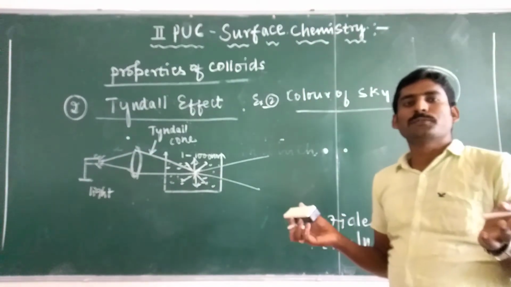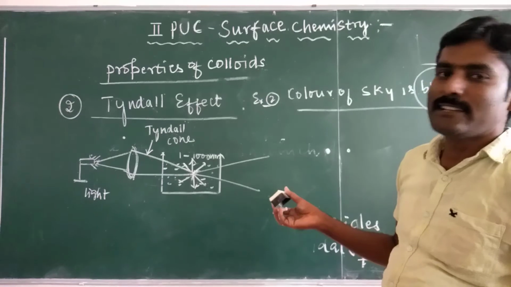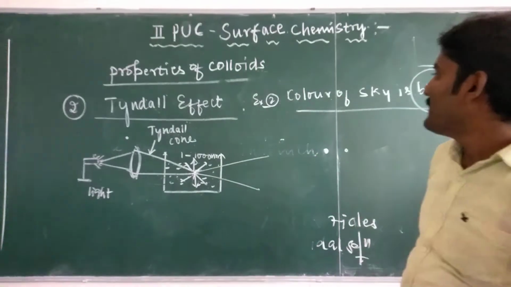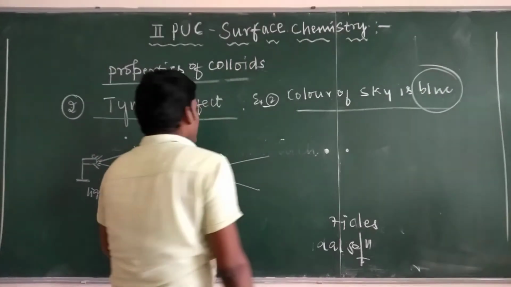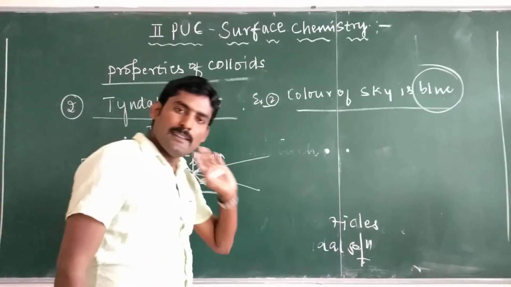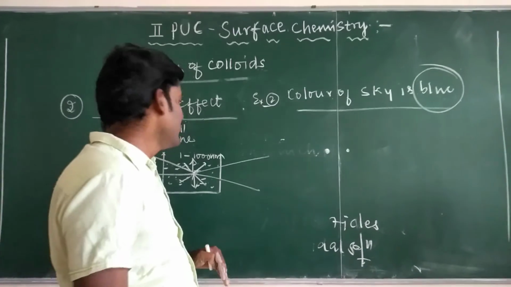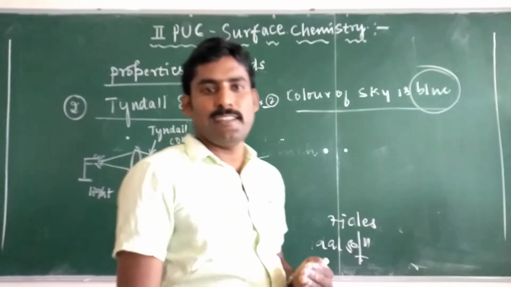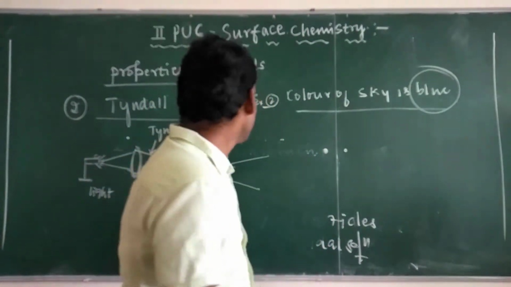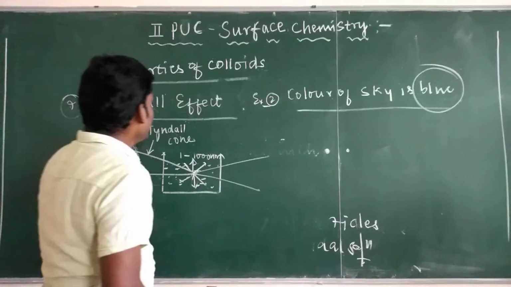It is also due to the scattering of light. That is the Tyndall effect. So totally, Tyndall effect is nothing but the phenomenon of scattering of light by the colloidal particles in colloidal solutions.